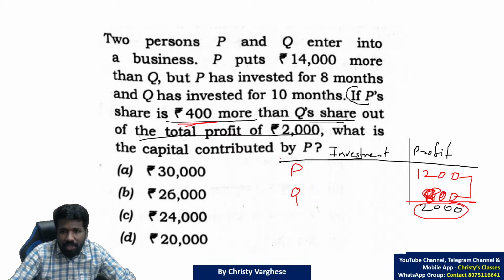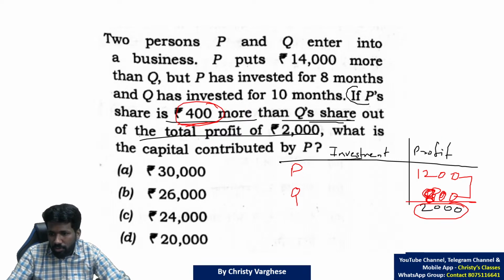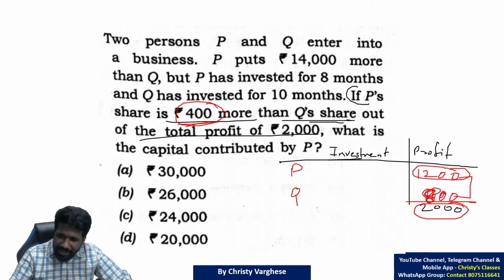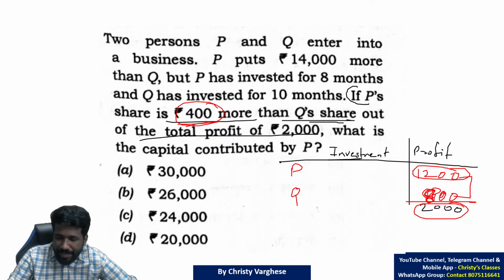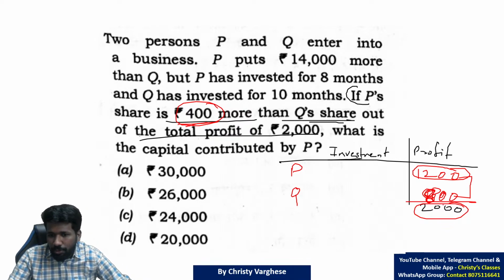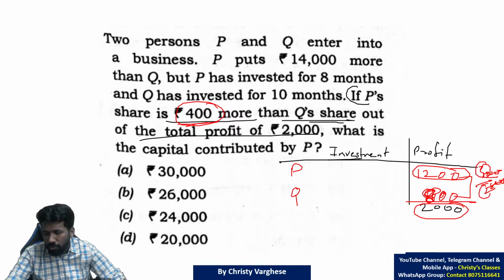Q's share should be 800 so that P's share can be 400 more than that. So that will be 1200. By trial and error or by algebra you can get that. So 1200, 800, that is the profit. That means the profit is in the ratio 1200 by 800, that is 3 by 2. That means if P's profit is 3, then Q's profit should be 2.